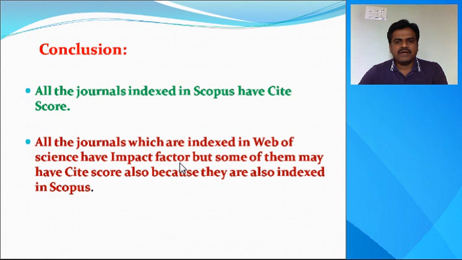So if impact factor or cite score is not there, it doesn't mean that the quality of the journal is poor. You check the publisher, you check the indexing, and you proceed with communicating to that particular journal.